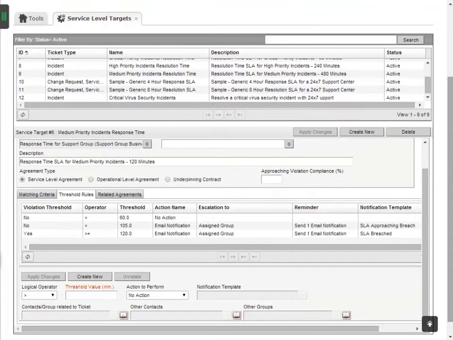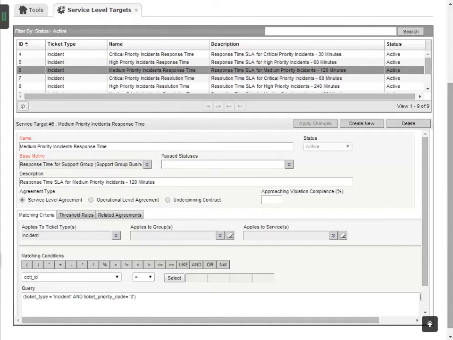The majority of the service level targets are related to incident tickets, although there are a few sample service level targets here that are related to change, service request, and problem tickets. Let's look at an existing service level target that is configured out of the box. From the list, we'll select the target, Medium Priority Incident Response Time. This service level target is related to response time, 24/7, base metric.